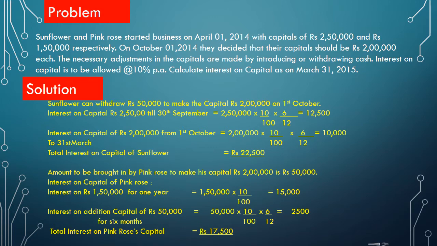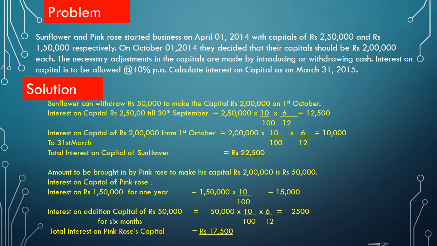Both ways are correct. Now I have done the first method, that is I have calculated the whole year's interest for 1,50,000, that is 15,000. Then on the additional capital of 50,000, the interest is 50,000 into 10 by 100 into 6 by 12, that is 2,500. So the total interest will come to 17,500.